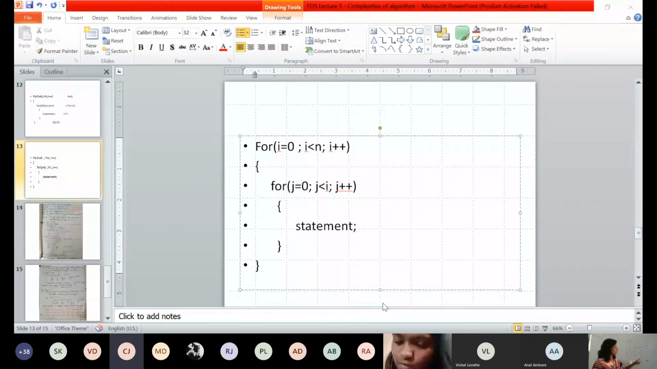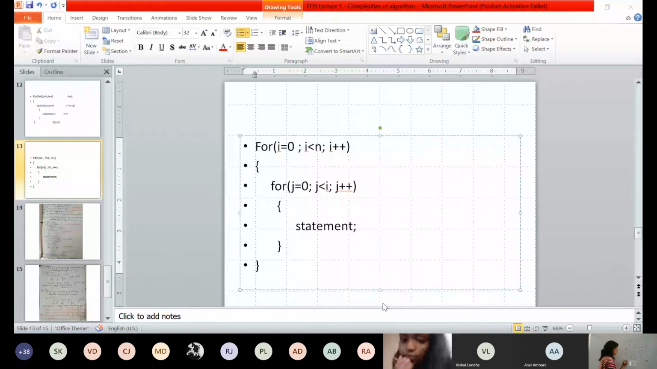Now what will happen? J will be incremented, na? J will become 1. 1 less than 1? No, false. So when J becomes 1, your loop is not executed. Isn't it?